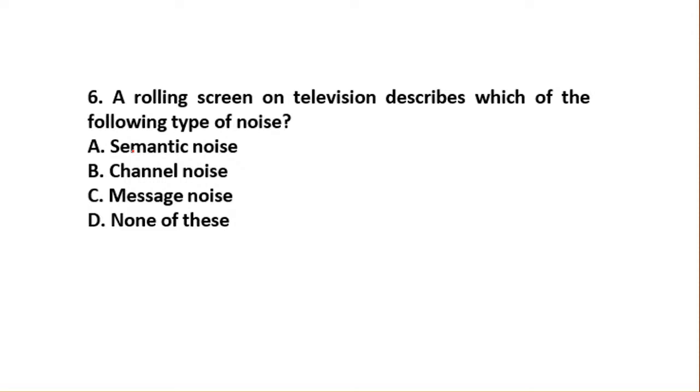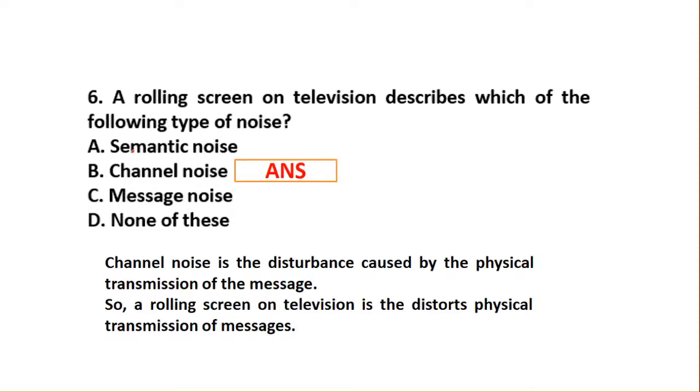A rolling screen on television describes the following type of noise, which is actually the channel noise. Channel noise is the disturbance caused by the physical transmission. Here channel means a medium, so the medium, that is television, is not in place, and that is the reason it is causing disturbance. The rolling screen distorts physical transmission of the message. It means you are not able to read the message. Semantic noise or message noise, or none of the above, is not the right answer.